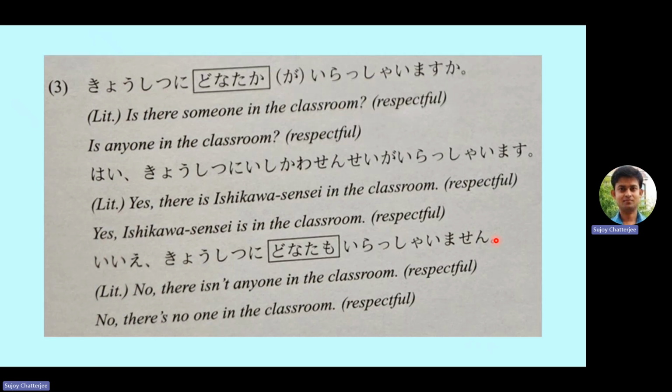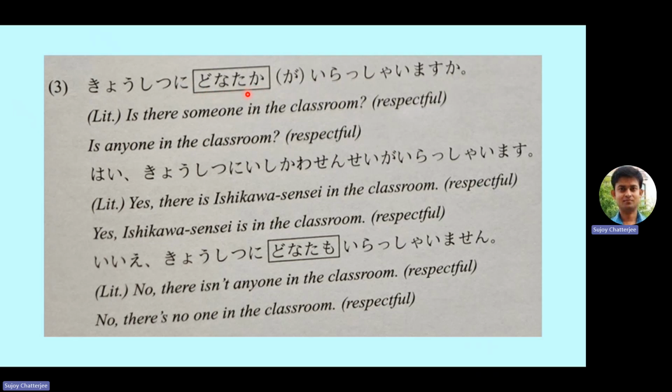The third example: kyoshitsu ni donataka ga irashaimasu ka? So we had learned about the three verbs of existence, which are arimasu, imasu, and irashaimasu. Irashaimasu, if you remember, is for existence in a respectful manner. So if we are talking about a teacher, a sensei, then we can use irashaimasu or irashaimasu ka. Kyoshitsu ni means in the classroom.